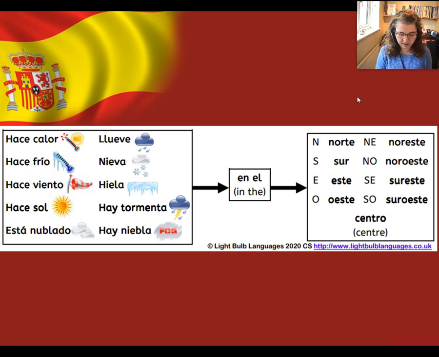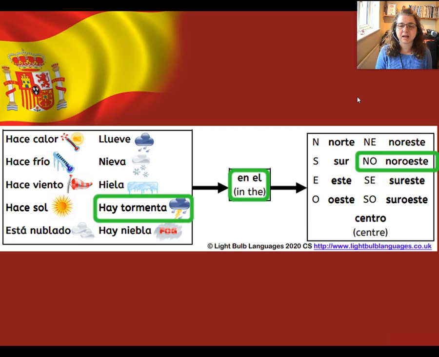Let's try another one. It's stormy in the northwest. Can you find the words that we will need for that sentence? So we need hay tormenta en el noroeste. Hay tormenta en el noroeste.